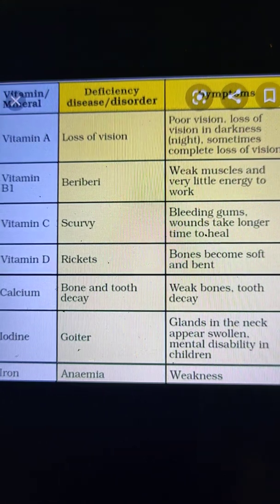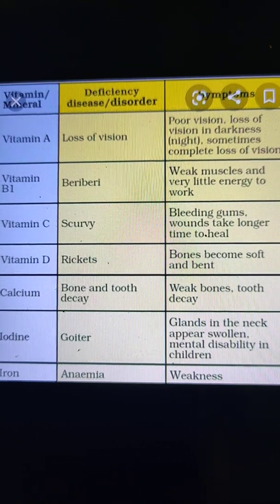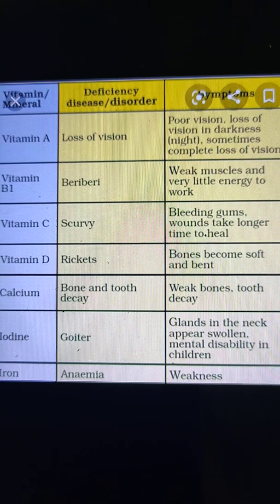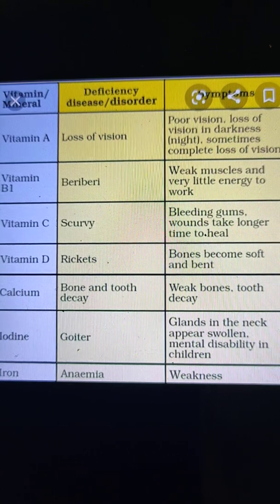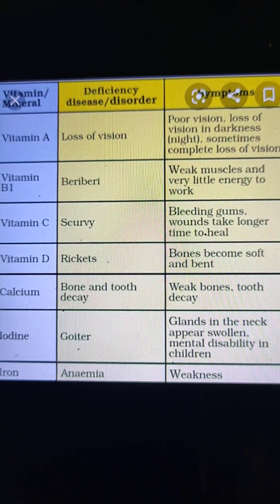So a person who suffers from the deficiency of calcium may have weak bones and tooth decay. And there are so many sources of calcium, and the sources are milk, cheese, eggs, green vegetables, whole grains, cereals, and meat also. So calcium is also important for the normal functioning of our body.